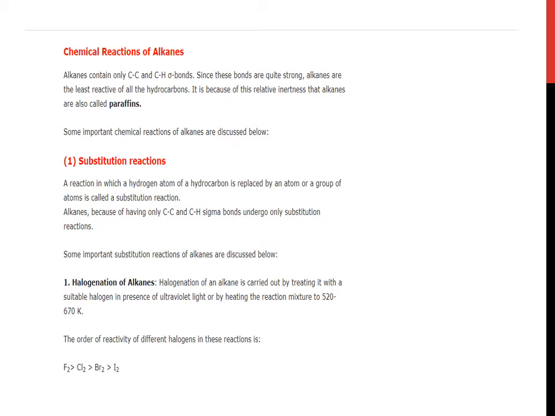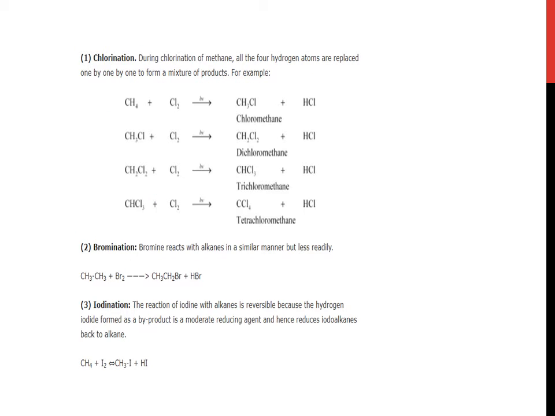Halogenation of an alkane is carried out by treating it with a suitable halogen in the presence of ultraviolet light or by heating the reaction mixture to 520 to 670 Kelvin. The order of reactivity of different halogens in these reactions is fluorine, then chlorine, then bromine, then iodine. It means fluorine is the most reactive. Number 1, chlorination. During chlorination of methane, all the 4 hydrogen atoms are replaced one by one to form a mixture of products. Let us start with some reactions.